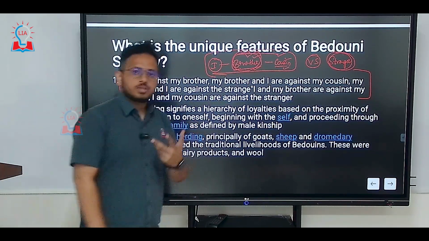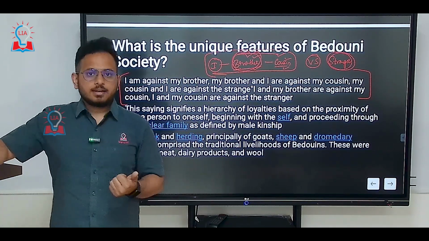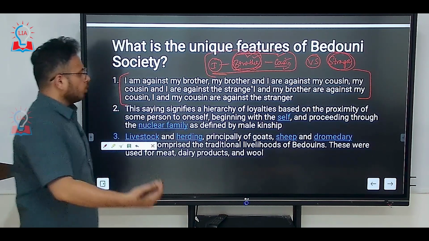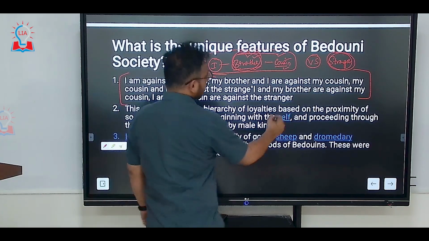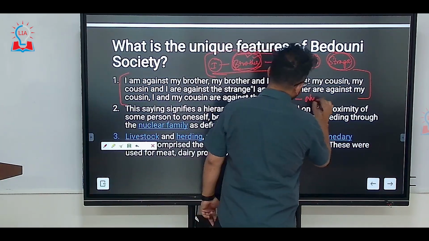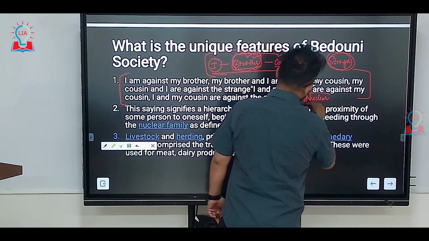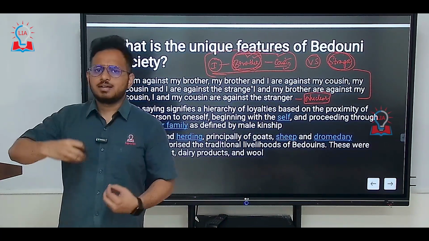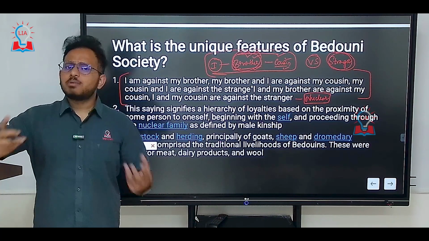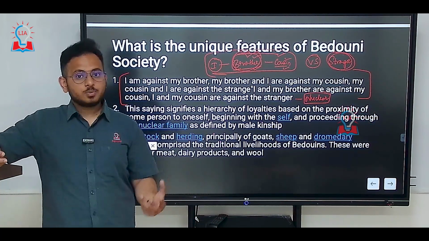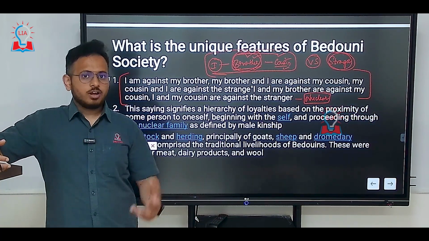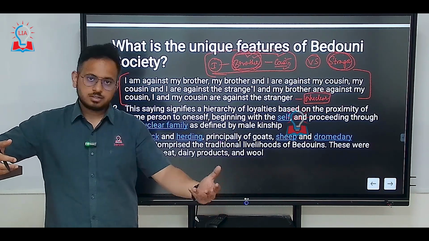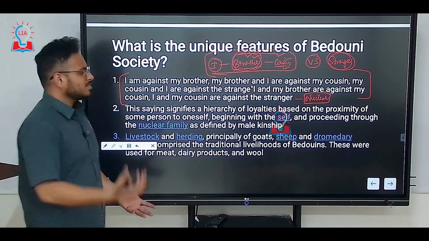So remember two things about the Bedouins. One is that their family is very much patriarchal, and the second thing is that they follow a nuclear family, more or less, and not a joint family. And this is a society which is into themselves. They're not very open because they are desert dwelling people, and they don't have a lot of infrastructure or the communication infrastructure that is required. So these are the people who are much into themselves.